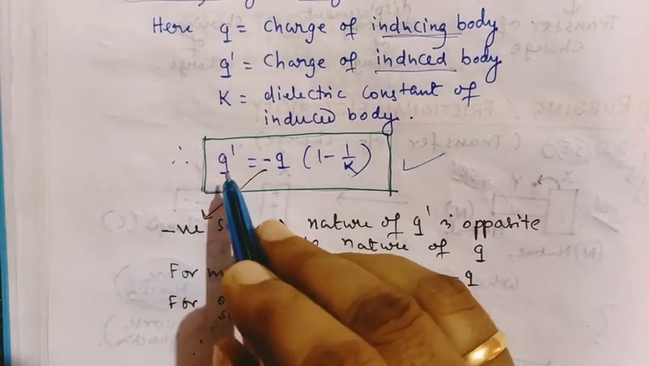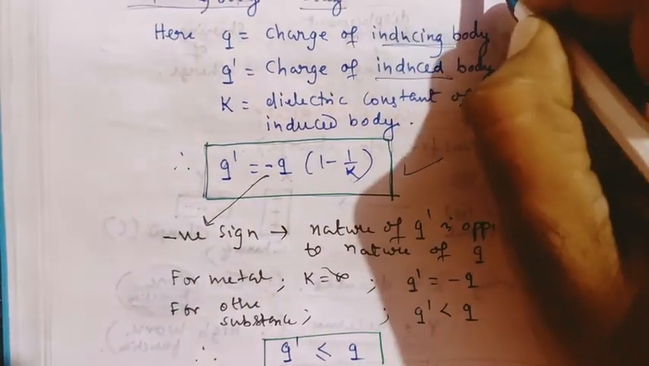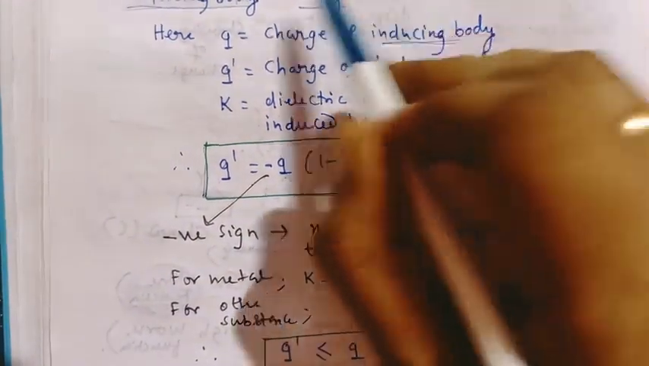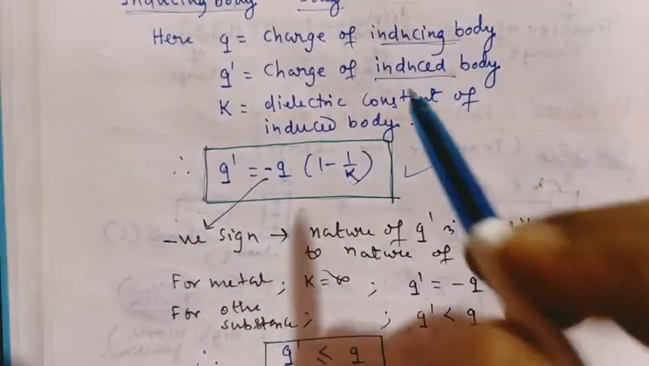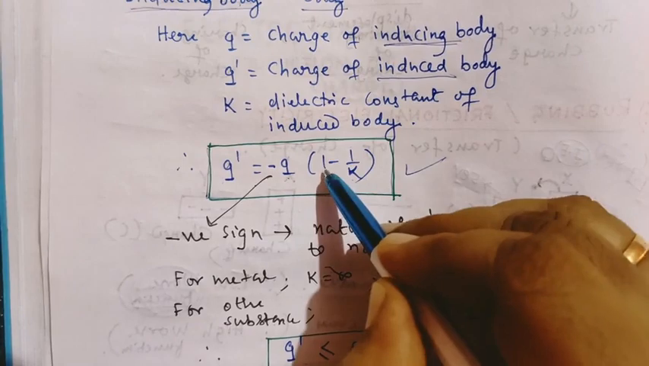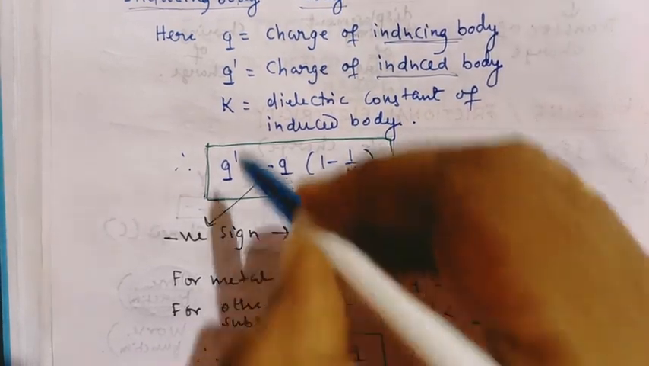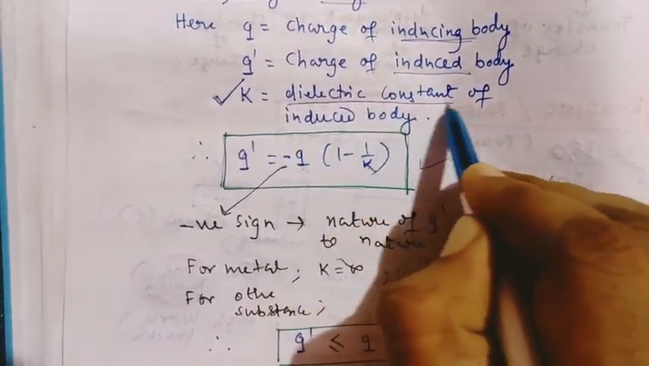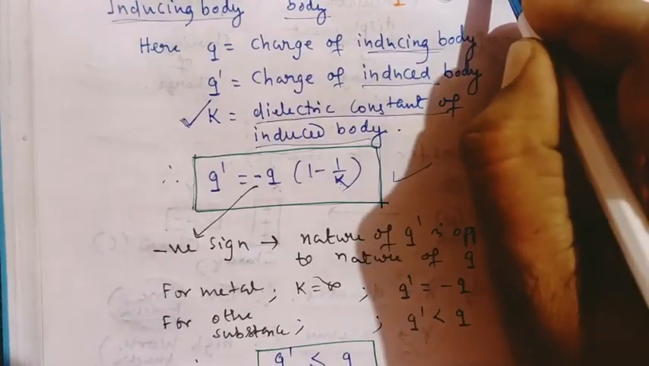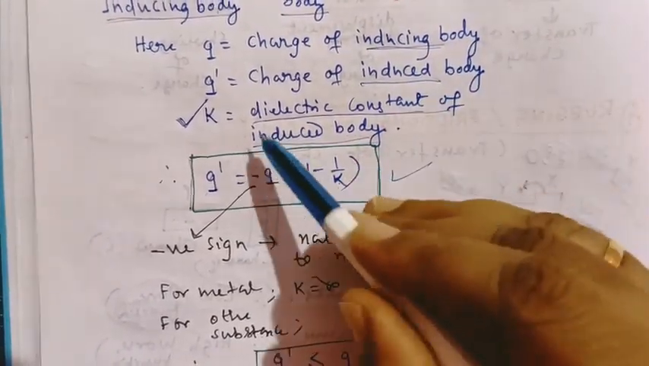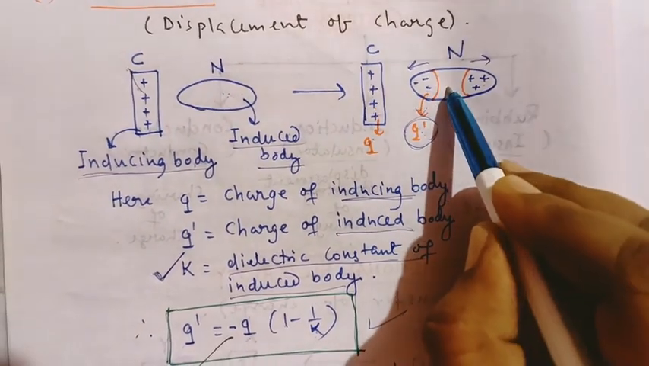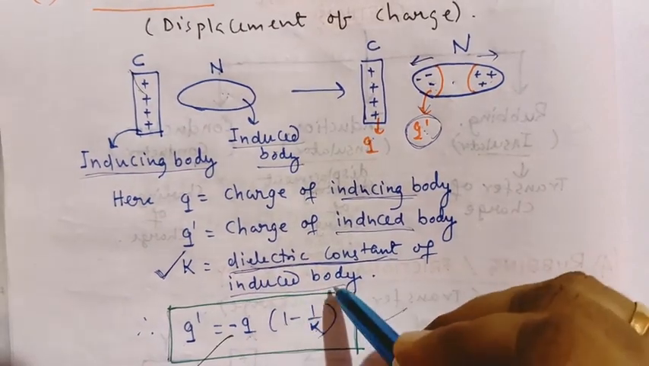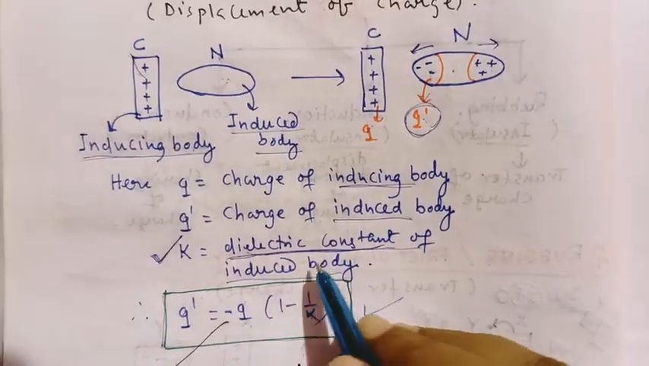What is Q dash? It is the charge of the induced body, the newly developed charge. What is Q? The charge of the inducing body, as before. And there is another term multiplied, 1 minus 1 by K. This K is a new term for you. It is named the dielectric constant. What I am saying is that K is known as the dielectric constant. What is dielectric constant? You should not worry now. We will discuss in a later chapter what dielectric constant is.